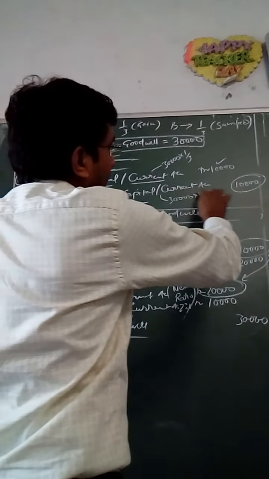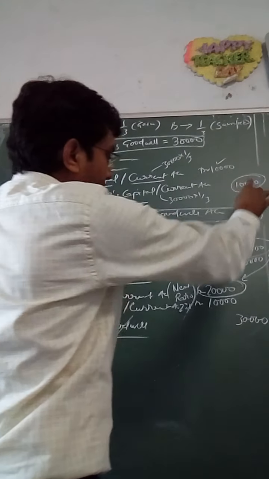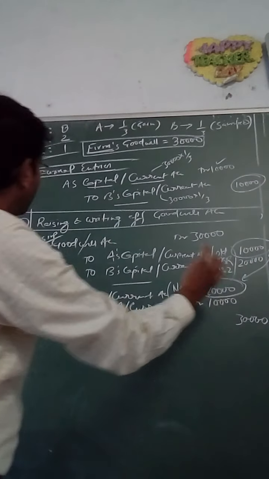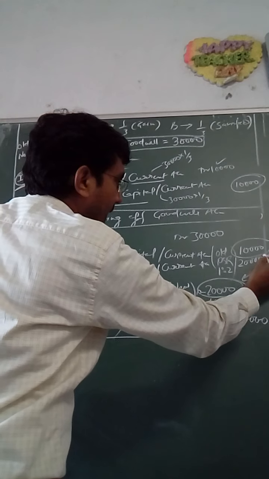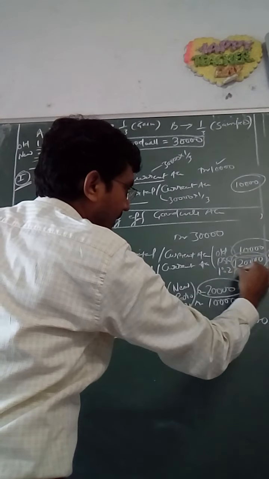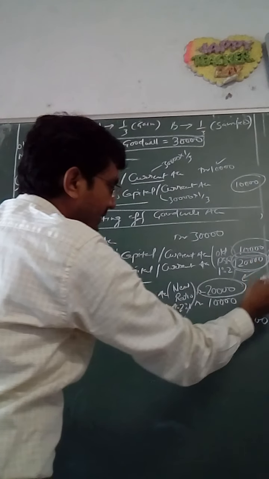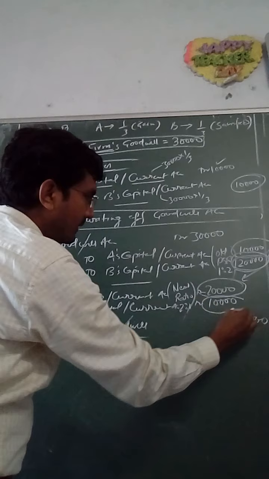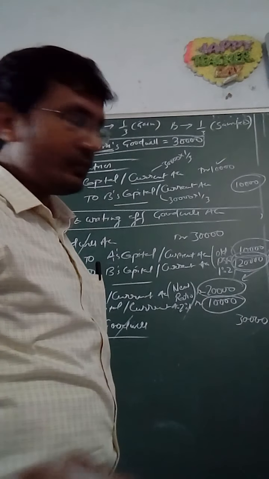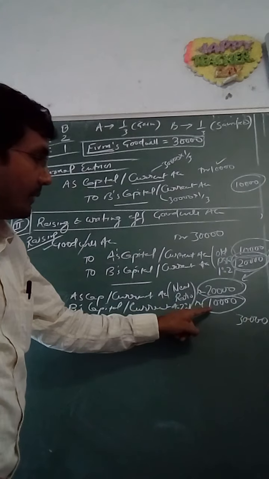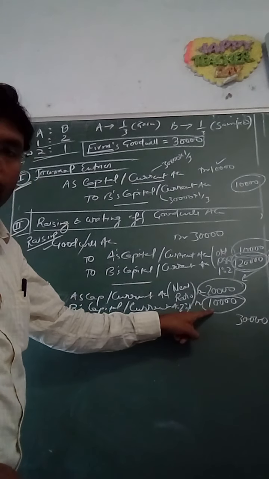At the same time, in method 1, what we have observed is that B's capital or current account is getting credited by 10,000. And if you observe the net effect of method 2, in this case also you will find that since B's capital is credited by 20,000 initially, but immediately B's capital gets debited by rupees 10,000 also.